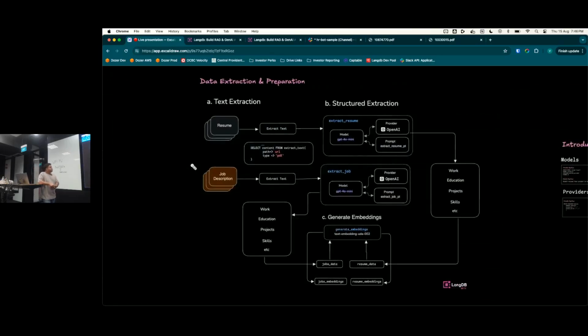right? To actually create that data set, let's talk about the workflow. This is the initial data preparation and extraction phase, where we'll take a few resumes and job descriptions, extract text out of them, and using the text, automatically extract structured information. So let's say you have a PDF of a person, being able to pull specific details about when he started a particular job, how many years of experience the person has, right? What kind of skill set does that person have? These sorts of things, right?